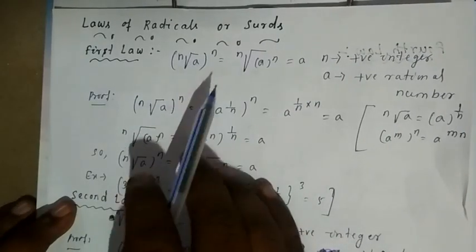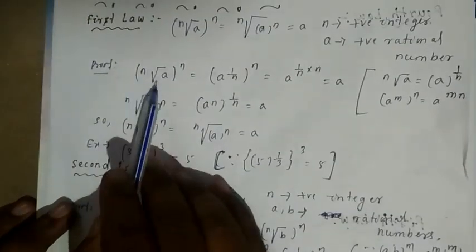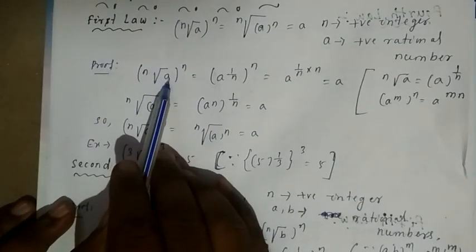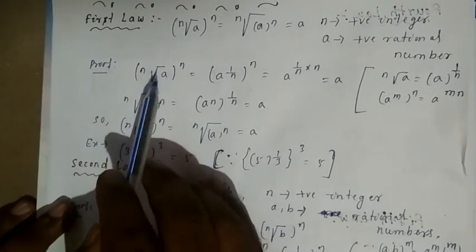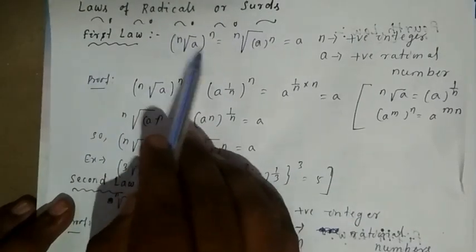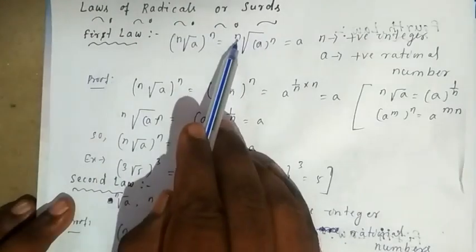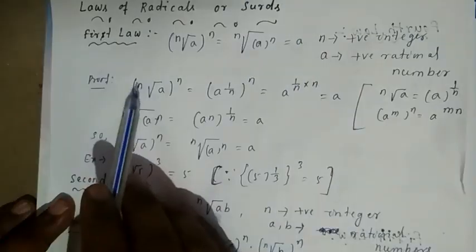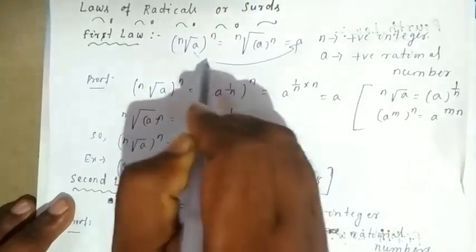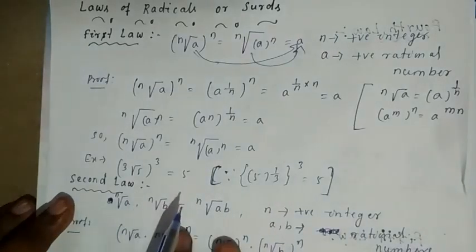Remember how I'll prove it. Listen. The nth root of a whole to the power of n, we have to prove, is equal to a. Either this one is equal to a, or you can prove that this one is equal to a. Now listen.